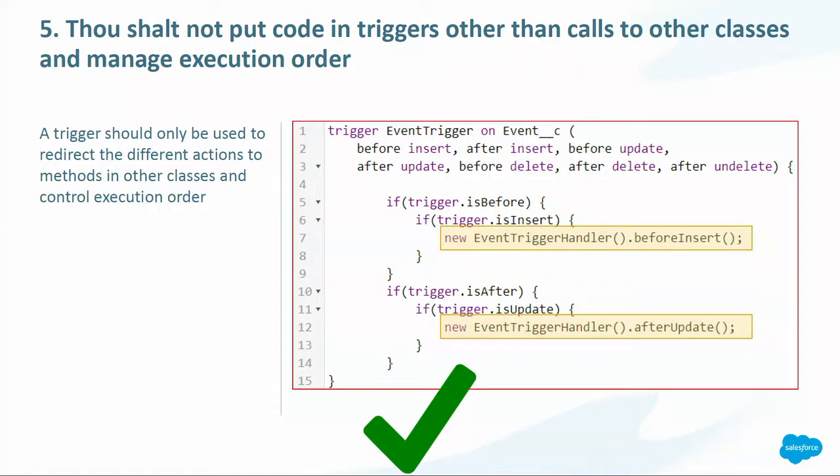So in this piece of code, we can see that we are tracking all of the events that can happen in a trigger, but we are only focusing on the before insert and the after insert. So we've got two branches, and the first one is going to execute the action on the before insert method within the event trigger handler class. And the second branch is going to focus only on the after update, and it's going to invoke the after update method in the event trigger handler class. So this is what a trigger should do, just redirect the actions to other utility classes.